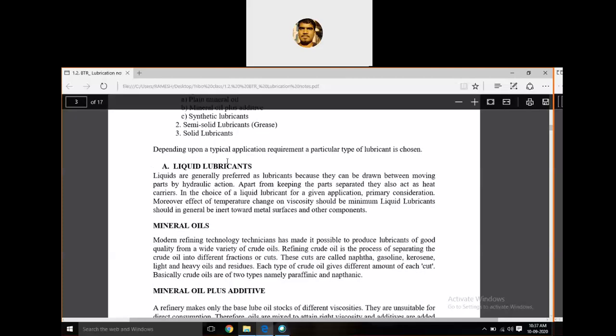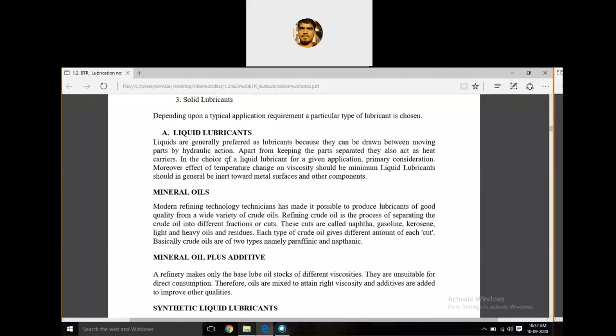So the first type is liquid lubricants. Liquids are generally preferred. Liquid lubricant means the lubricant is in the form of liquid. Liquid lubricants are generally preferred because they can be drawn between moving parts by hydraulic action.